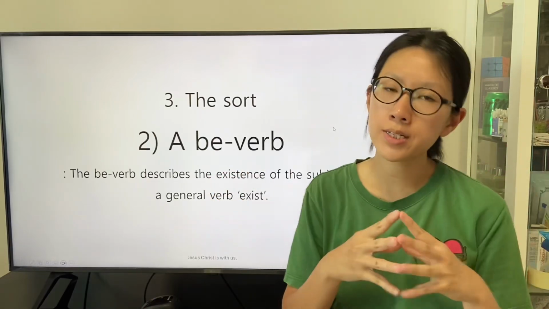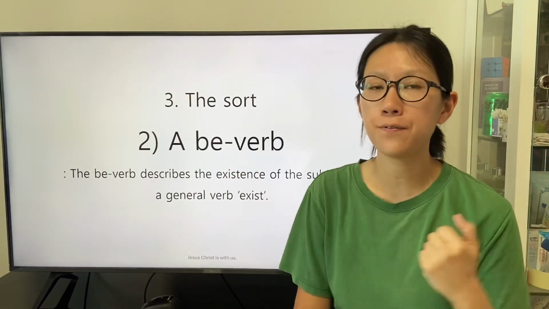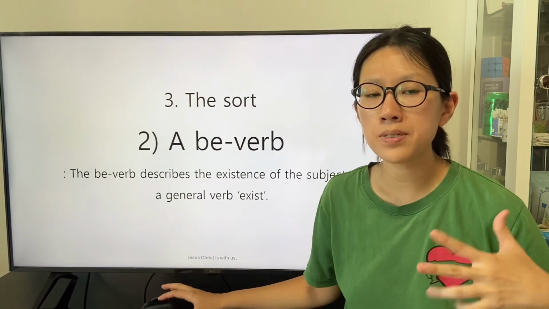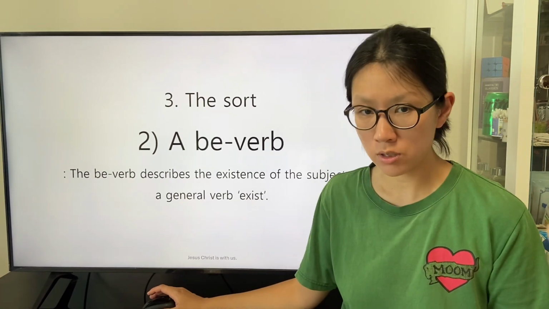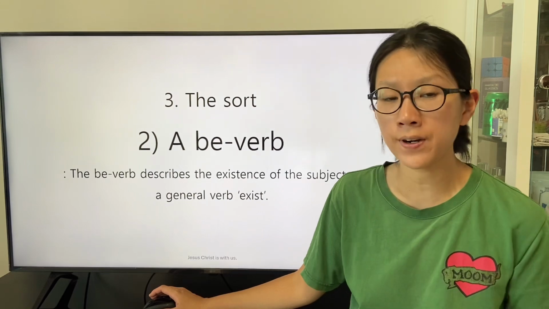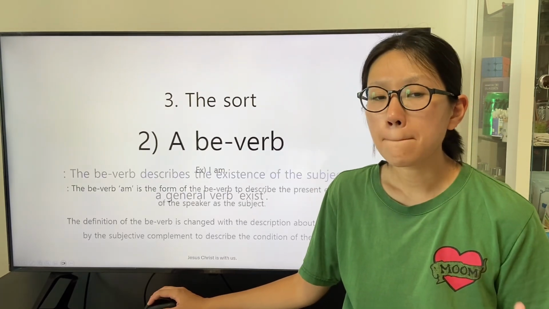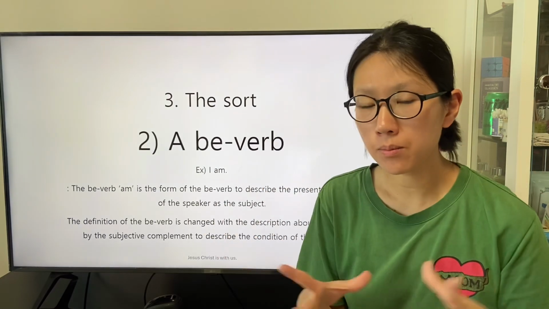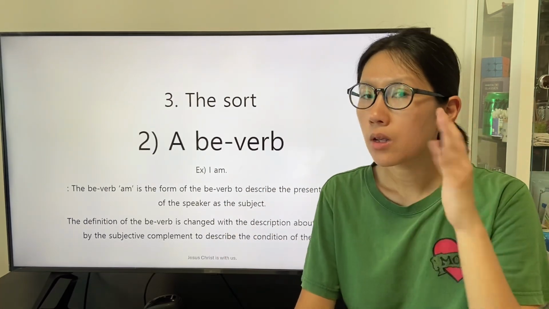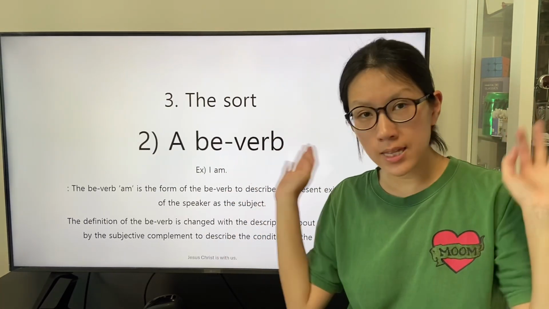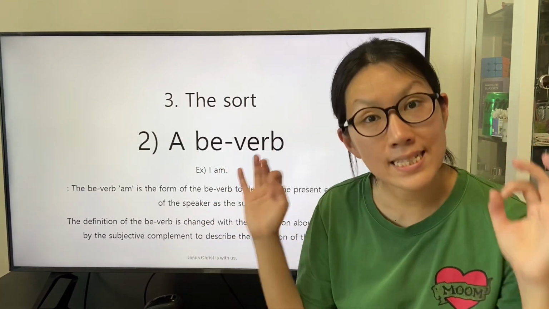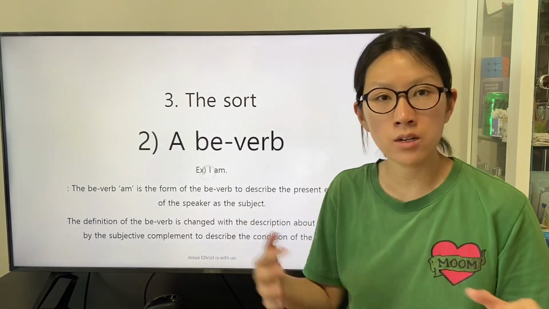From now on, we will study the sequence of a verb, that is, the be-verb. The be-verb describes the existence of the subject, as the general verb exists. There is a clause, I am. In this clause, the be-verb am describes the existence of the speaker as the subject.